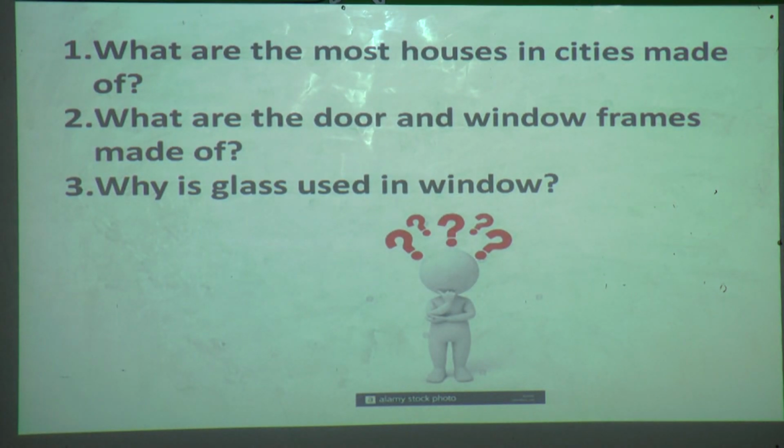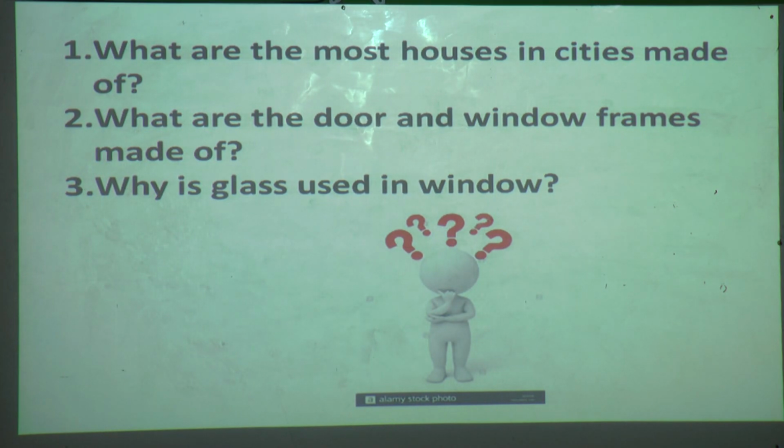Now it's time to ask you some more questions, to check your memory. What are most houses in cities made up of? Yes students, tell me. Most houses in cities are built with bricks, cement, steel, wood and glass, as I have shown you just now. Okay. Now tell me, what are the door and window frames made up of?